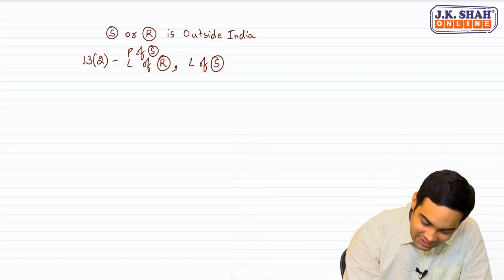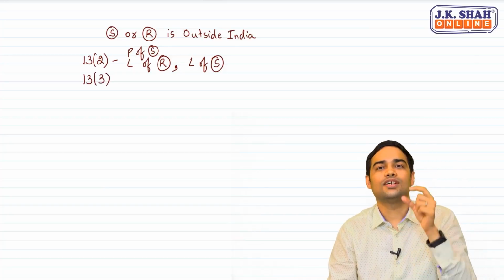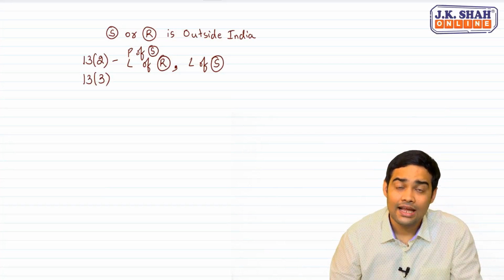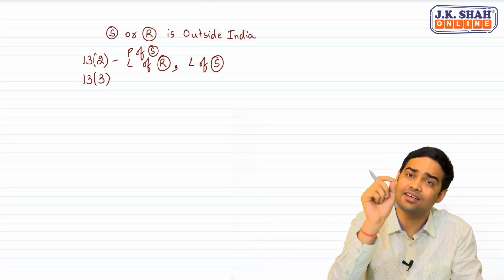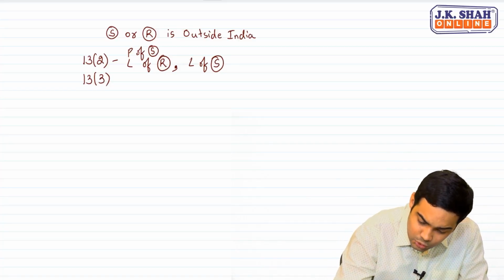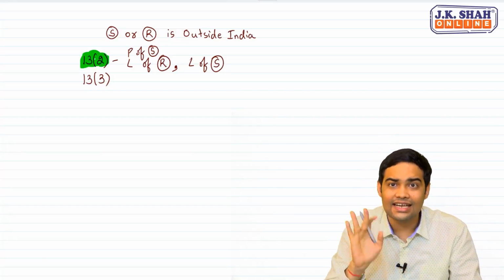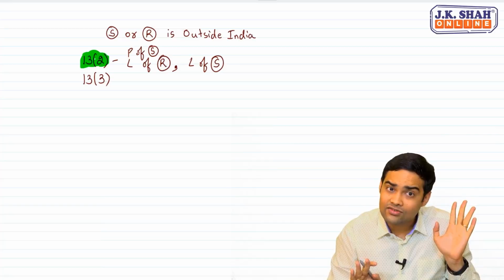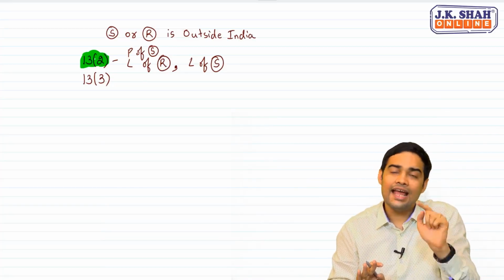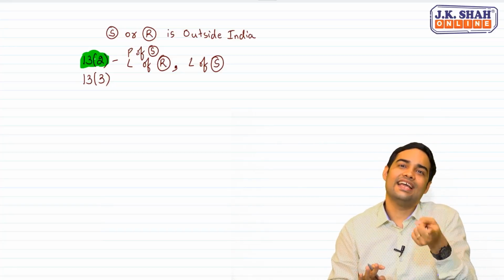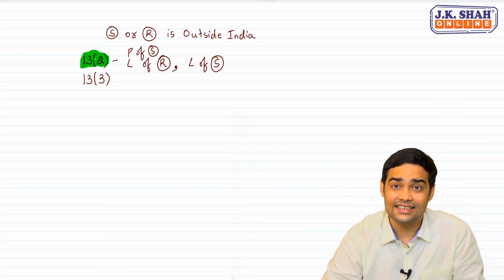Okay. Then talking about 13.3. Remember, 13.3 to 13.12 are specific. Specific will be overriding general, because 13.2 clearly says come to 13.2 only when it does not fall under any of the other categories. If it does not fall in any of the other categories, then only you can use 13.2. So we need to know all those, and only if it does not fall, in that case we will use 13.2. Okay, let's see what is 13.3.